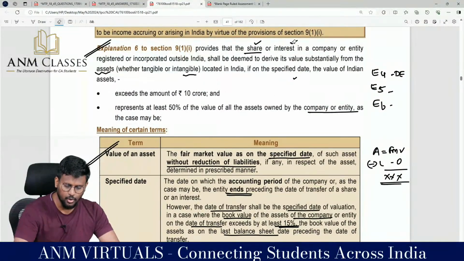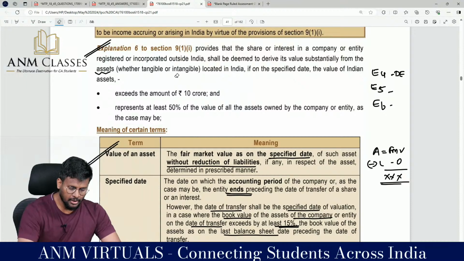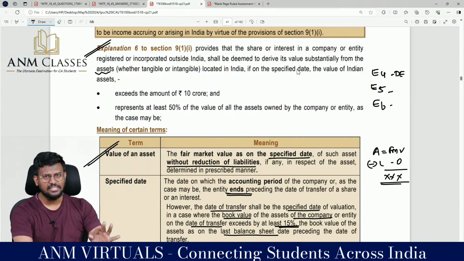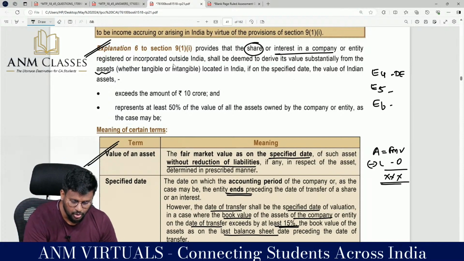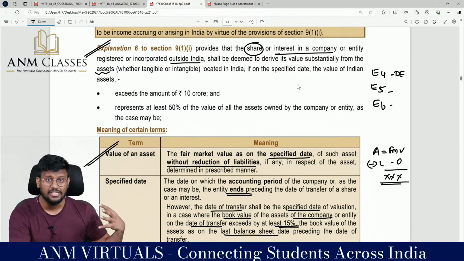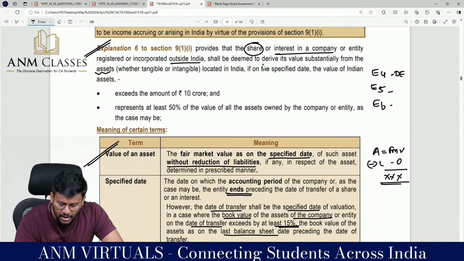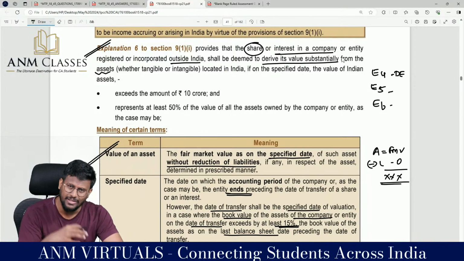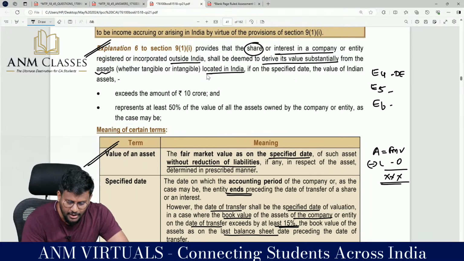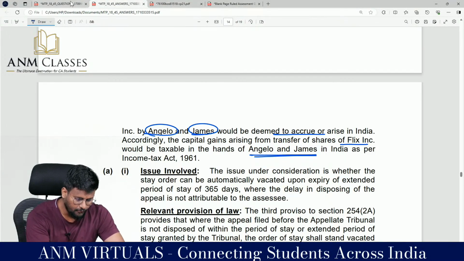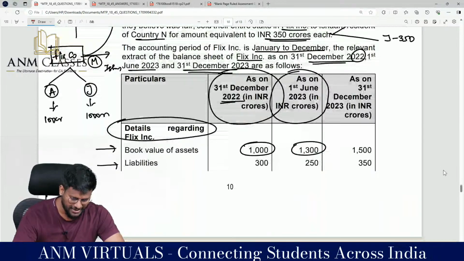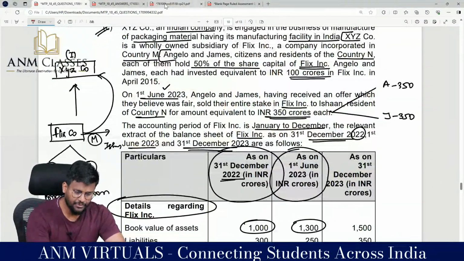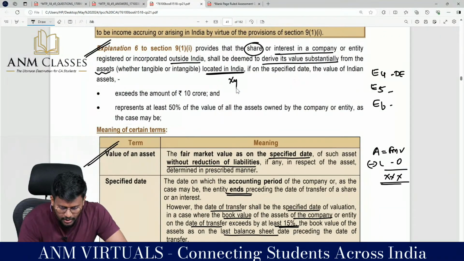Now when you read, you will have 1000% clarity. Sir, Explanation 6 to section 9 subsection 1 clause 1 provides that either share or interest in a company or interest in an entity registered or incorporated outside India, according to us it is Flix Incorporation, shall be deemed to derive its value substantially from the asset, whether tangible asset or intangible asset, located in India. For example, our company, that is XYZ, in XYZ company, located in India.